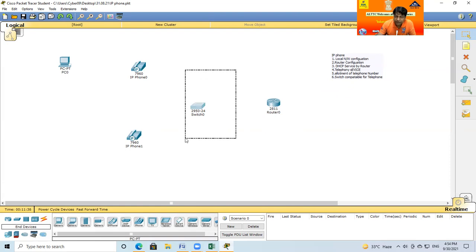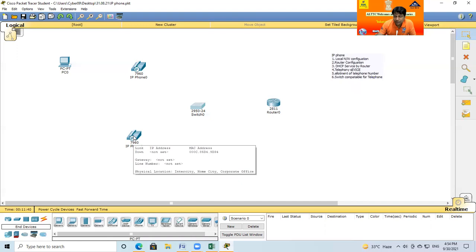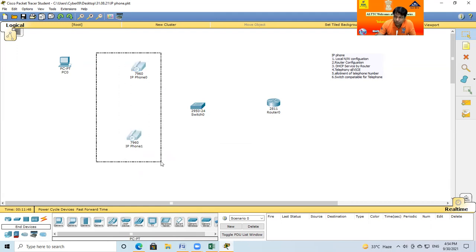So just take at least one switch. The number of telephones depends on your campus capacity. Because this is for learning purposes, I just take two telephones. And if you want internet facilities along with the telephones, I take one computer also.